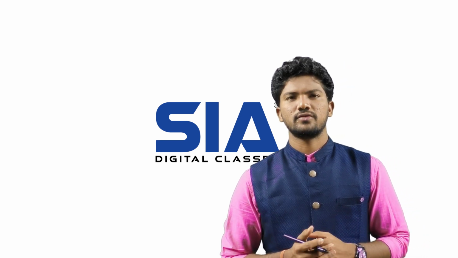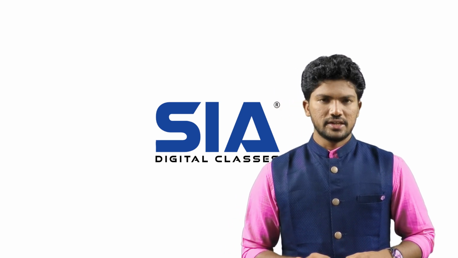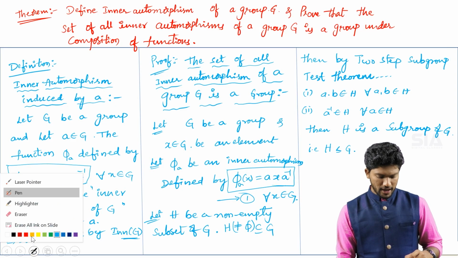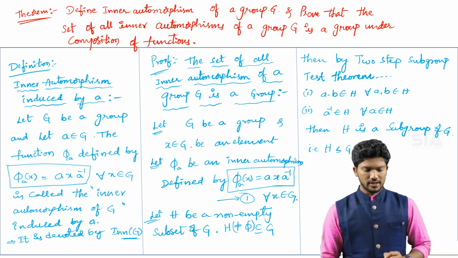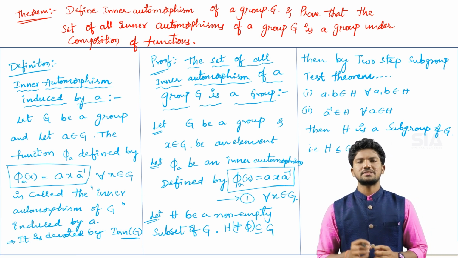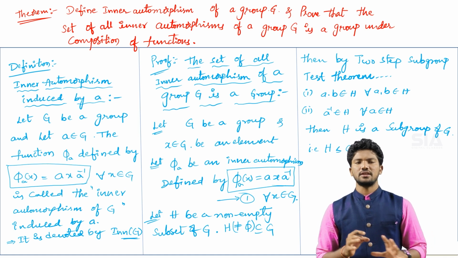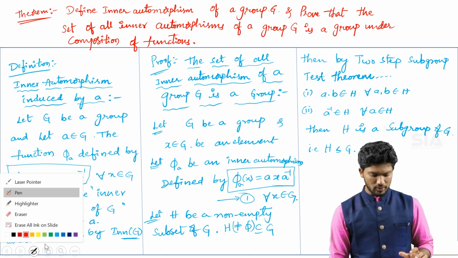In this lecture, we are going to discuss one of the important theorems from the second unit. So first of all, see the statement of the theorem. Define inner automorphism of a group capital G. Prove that the set of all inner automorphisms of a group capital G is again a group under composition of functions. Okay, so this is another new topic, inner automorphism.